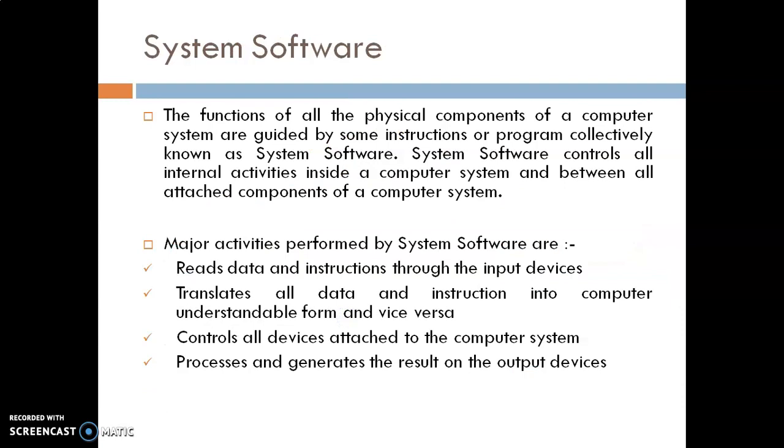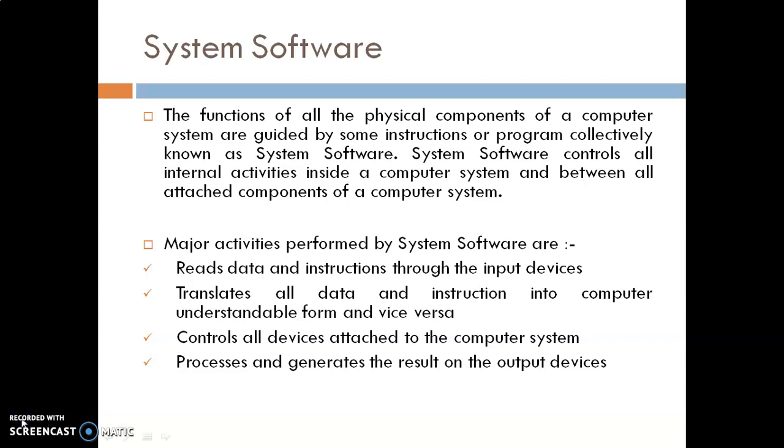System software. The functions of all physical components of a computer system are guided by some instructions or programs, collectively known as the system software. System software is also called the operating system.